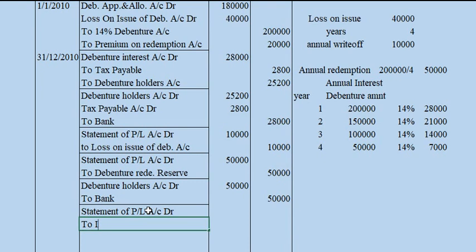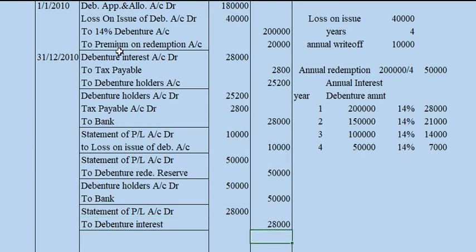To debenture interest 28,000. This 28,000 is shown as an expense in the statement of profit or loss. So the case of the first year is over.